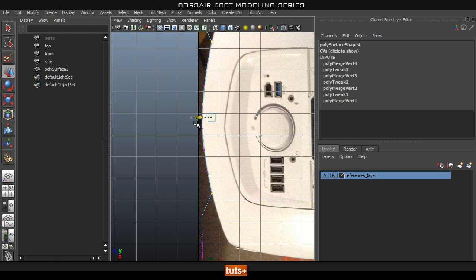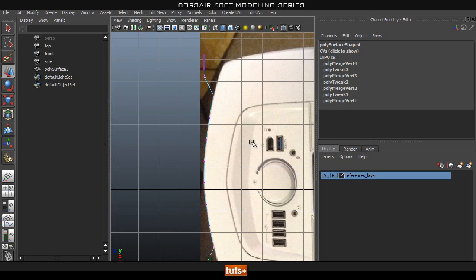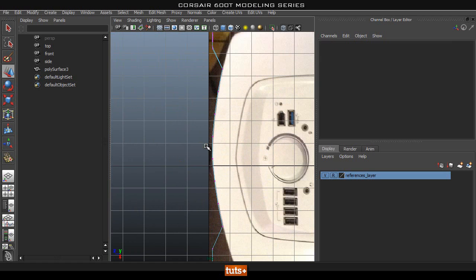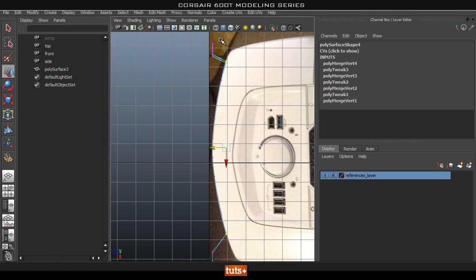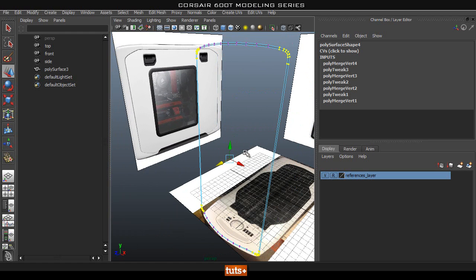Okay, so we'll do that with this as well. And we'll need these two and them two. Push them back, okay. And then we're just going to select all the rest of them and push those back to roughly here, okay? And then we'll get a nice little bend going.